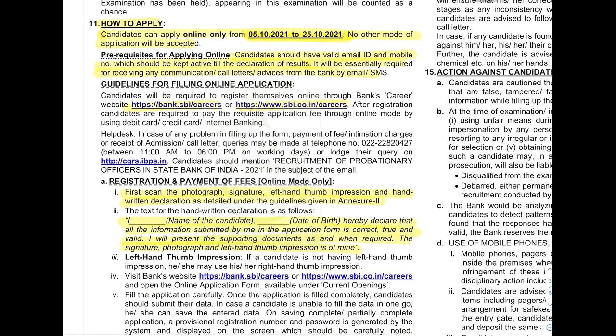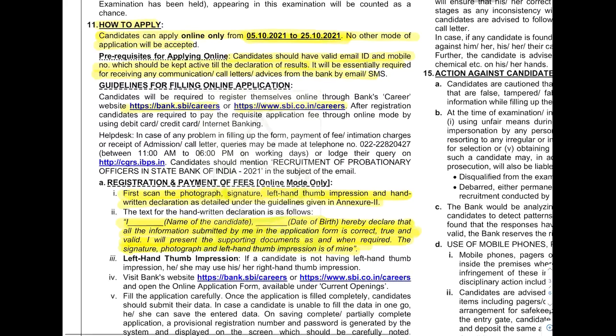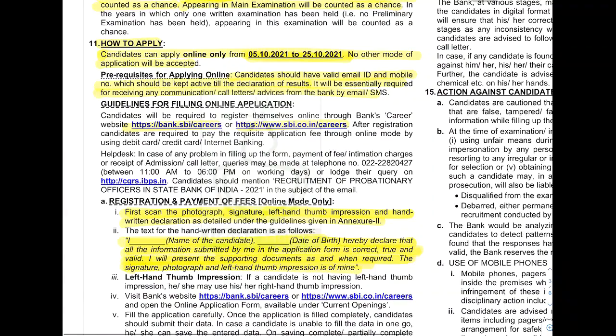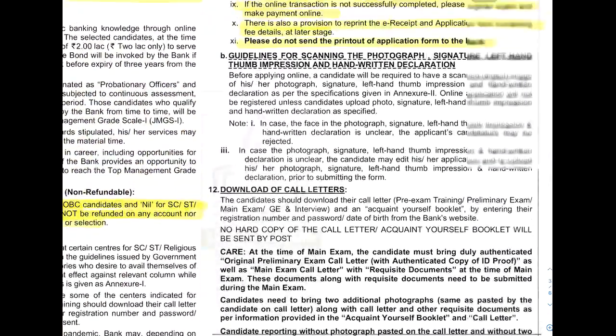Before paying the application fee, you have to scan your photograph, signature, left hand thumb impression and everything. Handwritten declaration also should be there. The handwritten declaration should be something like this: I, the name of the candidate, date of birth, hereby declare that all information submitted by me in the application form is correct, true and valid. I will present the supporting documents as and when required. The signature, photograph and left hand thumb impression is of mine. So handwritten declaration should be there with you.